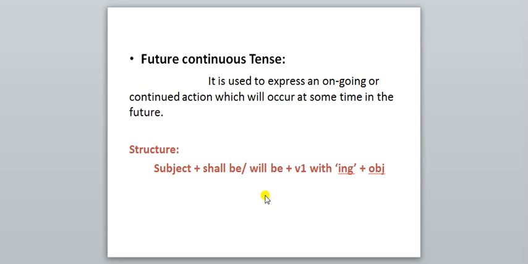And so it is said here, future continuous tense is used to express an ongoing or continuous action which will occur at some time in the future. That continuous action will take place in the future. And so we have to use this structure for the future continuous tense.